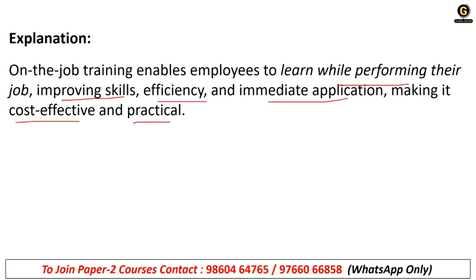Okay, so for example, there is a developer who is working in a company, but now AI has emerged, correct? So along with doing the job, he will learn AI. That training will be given to that developer. That is called on the job training.